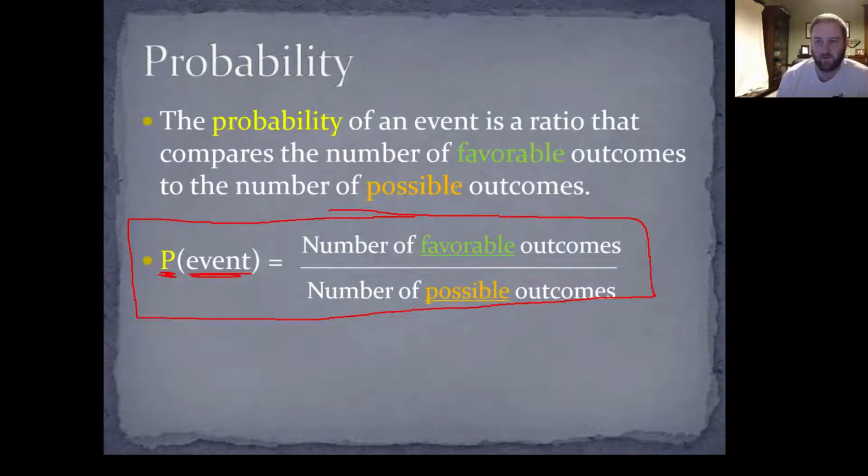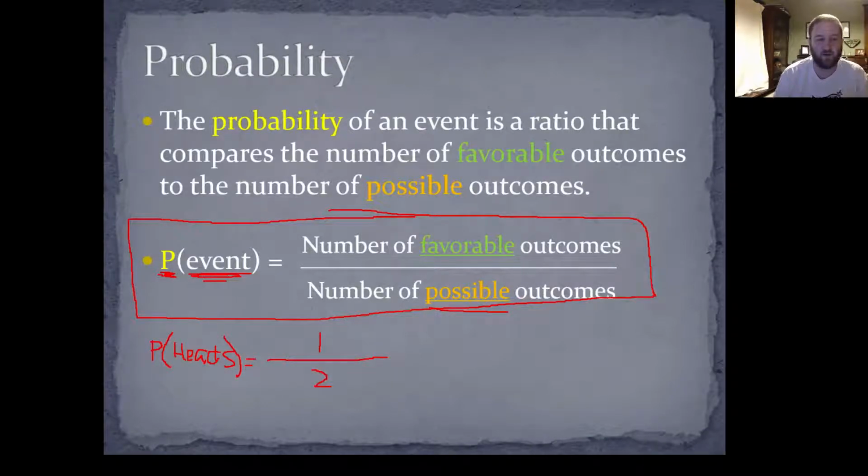So the part that's inside the parentheses is the event that you're trying to find the probability of. Maybe you want to find the probability of flipping a coin and it landing on heads. Let's say we want to know the probability of heads by flipping a coin. Well, the number of favorable outcomes, we want it landing on heads. There's just one head on a coin, right? So there's one favorable outcome. How many possible outcomes are there? Well, you can get heads or tails. So there are two possible outcomes from flipping a coin.